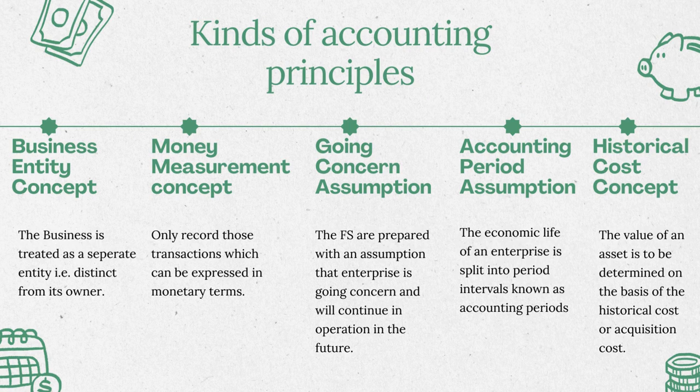The business is treated as a separate entity, distinct from its owner. According to this assumption, the business is treated as a separate entity, which is separate from the owner and all economic proprietors. A business unit should have a separate book and record business transactions from the point of view of the business and not from the point of view of the proprietor, because they are two separate entities. Therefore, the proprietor is treated as a creditor of the business to the extent of the capital that is invested by him or her in the business.